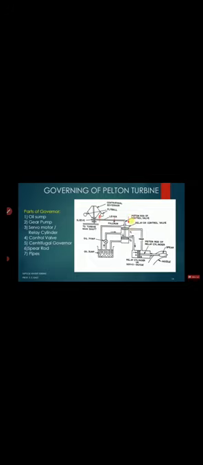When this part goes down, these two pistons also move in a downward direction. So as these two pistons move down, what happens is the flow of oil which is coming from this. In the current position, both valves V1 and V2 are closed. When this moves down, because of the lever moving up, the oil which is present here, let's consider this has moved down, this has moved down. Now the oil which is coming will go to the V2. Why? Because this has moved down. As it goes to V2, it will enter into this particular portion.